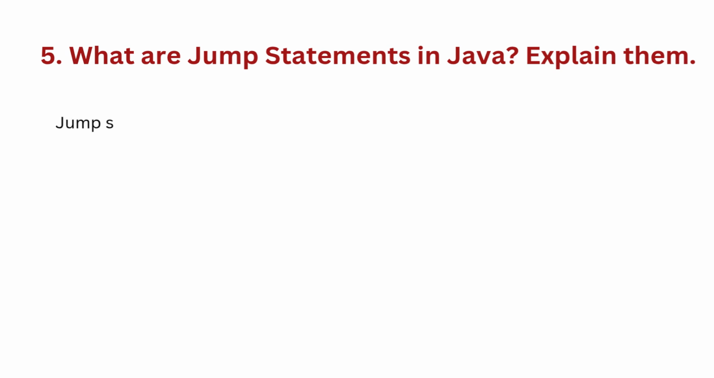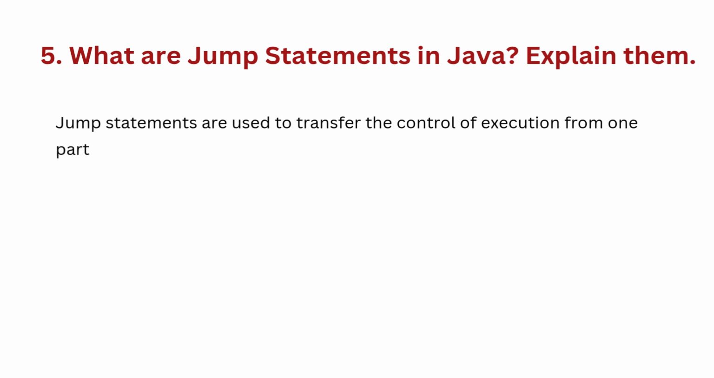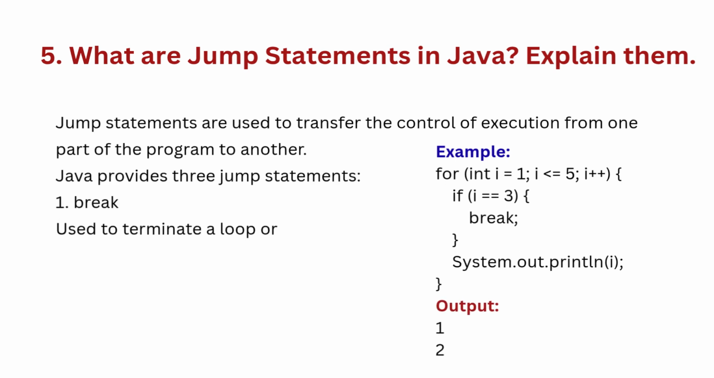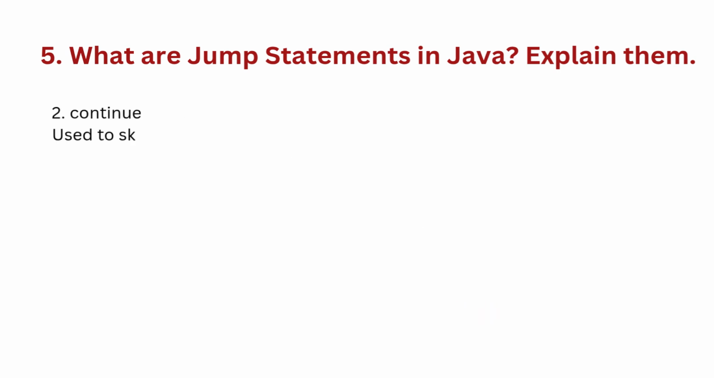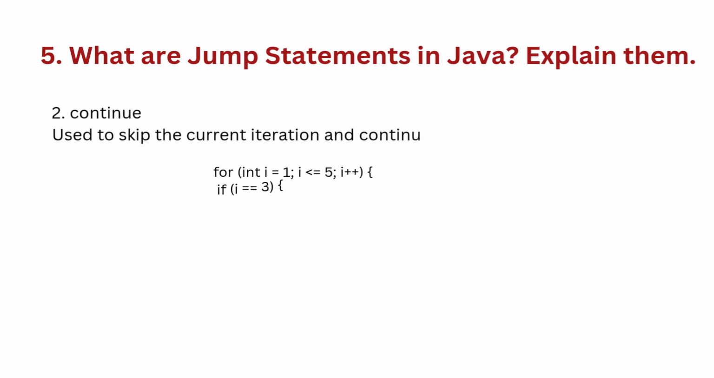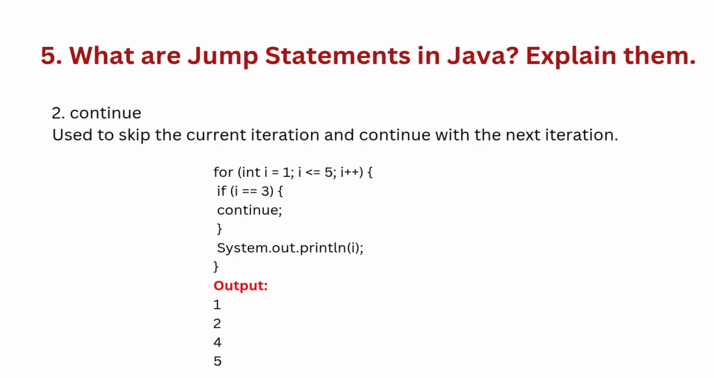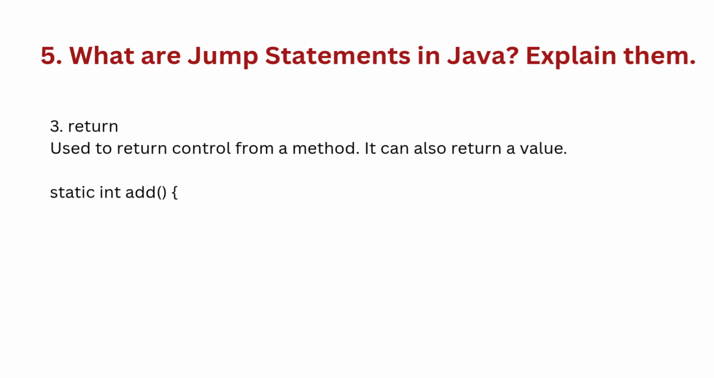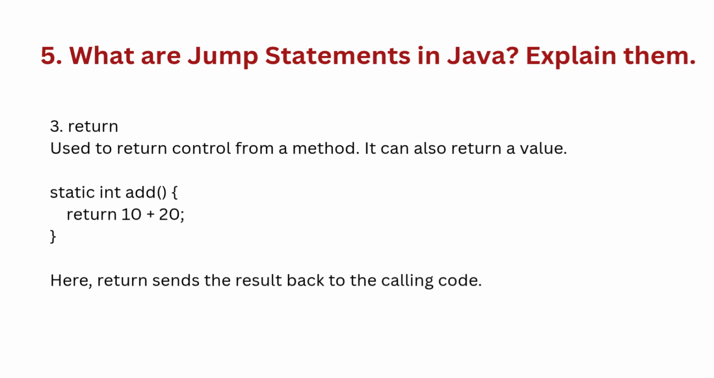Question 5. What are jump statements in Java? Explain them. Jump statements are used to transfer the control of execution from one part of the program to another. Java provides three jump statements. First, break statement, used to terminate a loop or switch statement. Second, continue statement, used to skip the current iteration and continue with the next iteration. Third, return statement, used to return control from a method. It can also return a value. Here, return sends the result back to the calling code.